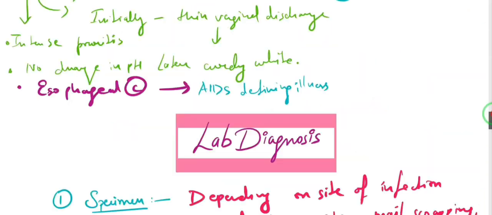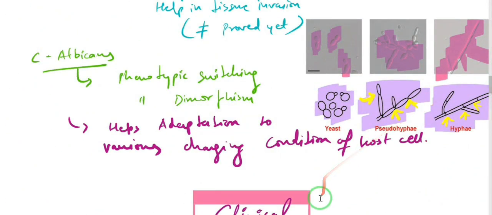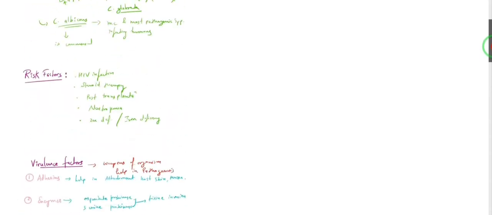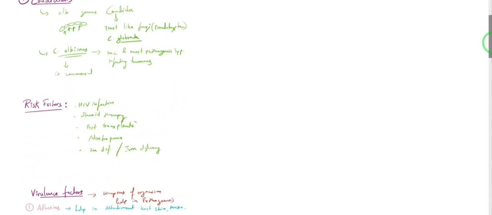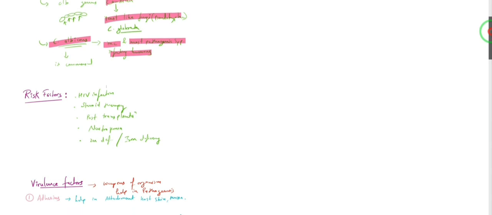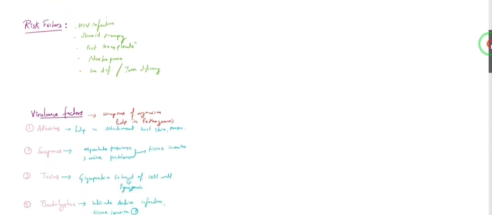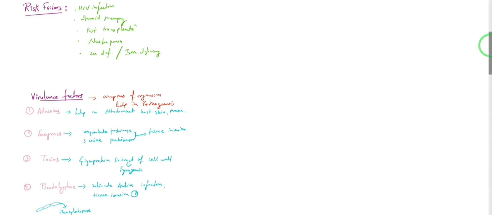Okay, let's see what we have learned so far. Candidiasis is caused by the genus Candida, right? It is a yeast-like fungus which shows pseudohyphae, but not Candida glabrata. Candida albicans is the most common and most pathogenic species infecting humans, and it is a commensal found on our skin, oral mucosa, GIT mucosa, or genitourinary tract. What are the risk factors that make you prone to this disease? These could be HIV infection, steroid therapy, post-transplantation, neutropenia, or zinc or iron deficiency, right? Now, what are the virulence factors?